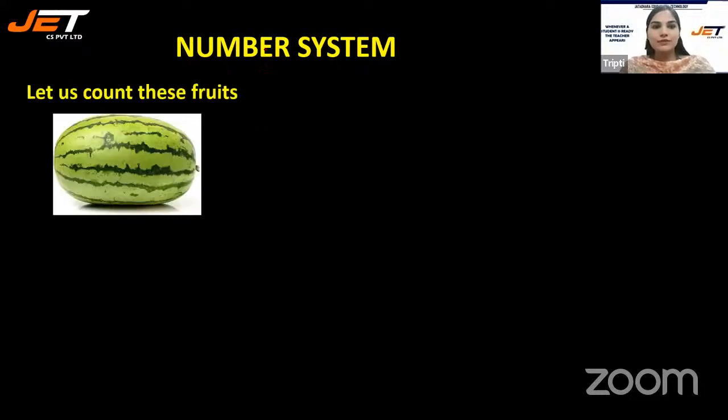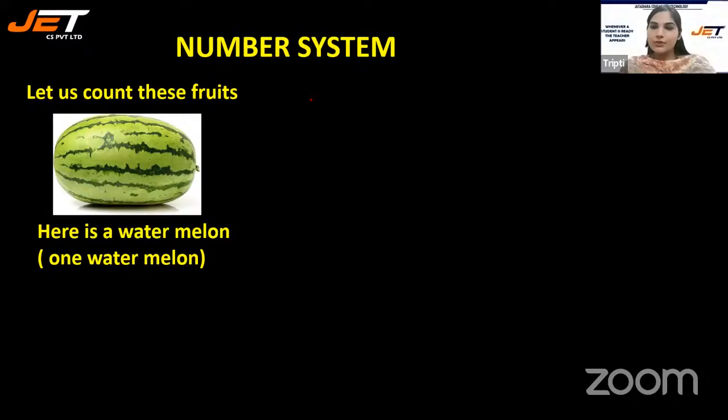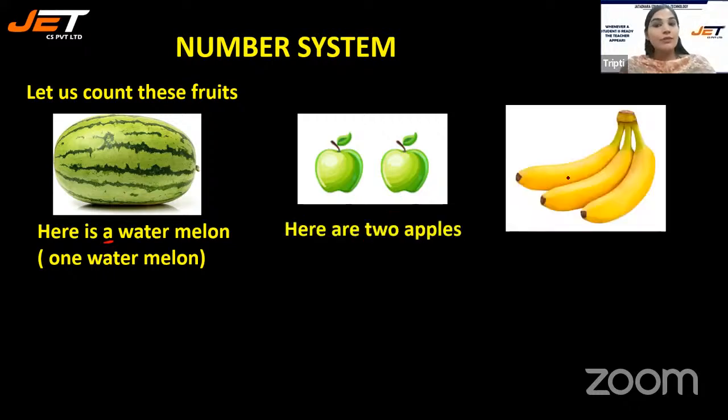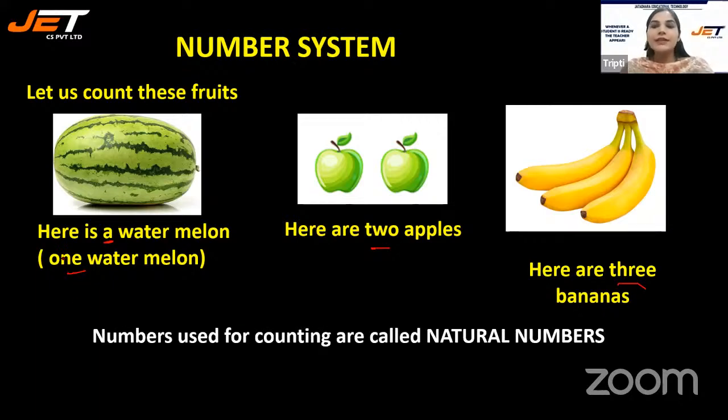Those numbers are called natural numbers. Now let's count these fruits. Here is a watermelon. That means 1. Here is 1 watermelon. How many apples are there? 2 apples. How many bananas are there? There are 3 bananas, right? 1, 2, and 3. Numbers that are used for counting are called natural numbers, and natural numbers start from 1.